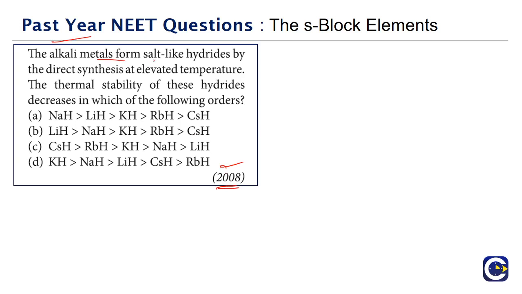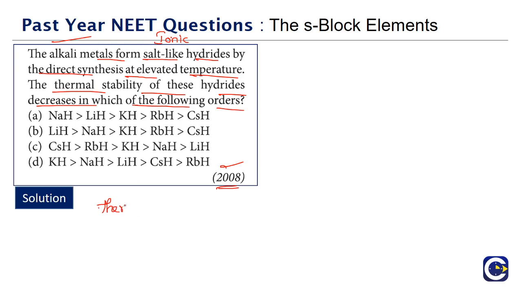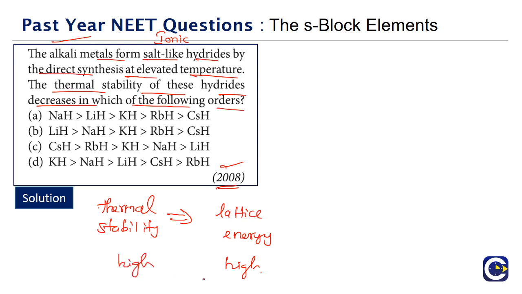The alkali metals form salt like hydrides. In fact, the hydrides of alkali metals have an ionic nature, by direct synthesis at elevated temperature. The thermal stability of these hydrides decreases in which of the following order? When you talk about thermal stability, the thermal stability of any salt or ionic substance will directly depend upon the lattice energy. Where the lattice energy is high, thermal stability also will be high. When the lattice energy is low, thermal stability will be low.